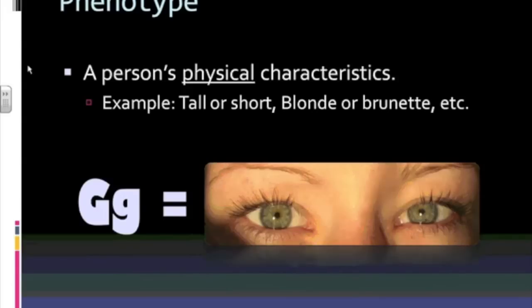All right, here's one of those crazy words, phenotype. Phenotype is a person's physical characteristics. Okay, so this is what we see, physical characteristics. In this example, green eyes, that is called a phenotype. Okay, having dimples, that is a phenotype. Brown hair is a phenotype. Okay, so that is a person's physical characteristics. It's what I can see with my eyes. I can see it. Okay, that is called phenotype.